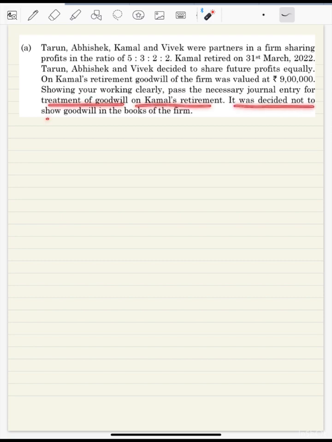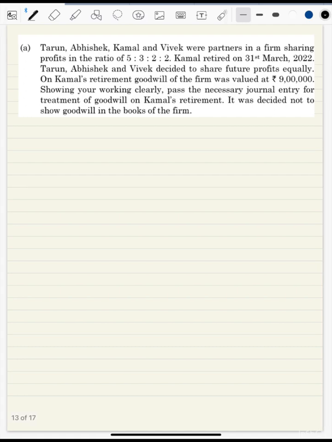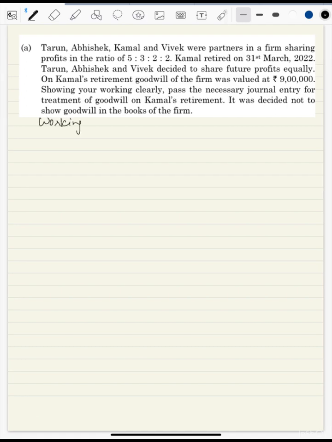It was decided not to show goodwill in the books. Okay, we have understood that. So under the working part, we need to find out who is gaining and who is sacrificing. Why? Because we have the new ratio of partners, and we have the old ratio also. So if we see here, we have Tarun, we have Abhishek, Kamal, and Vivek. So how do we find the gaining ratio?